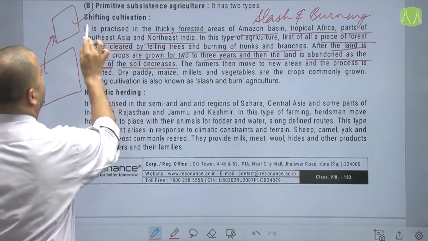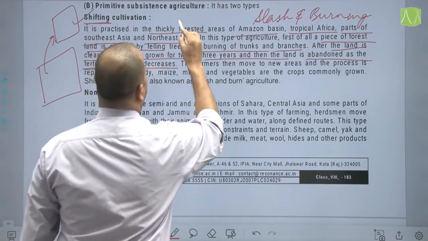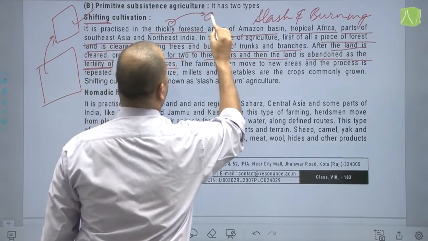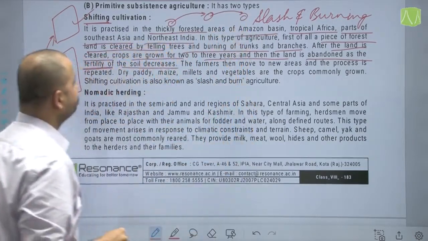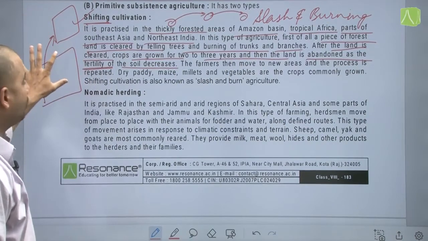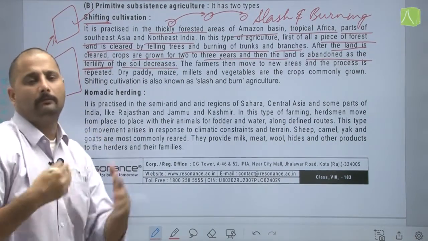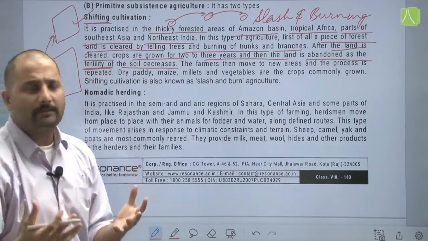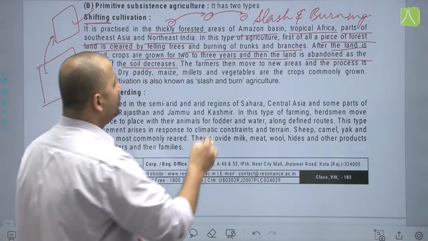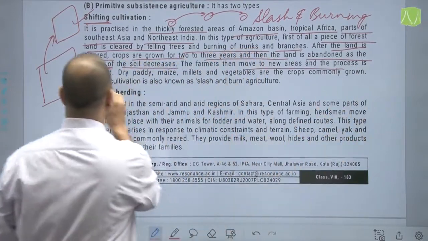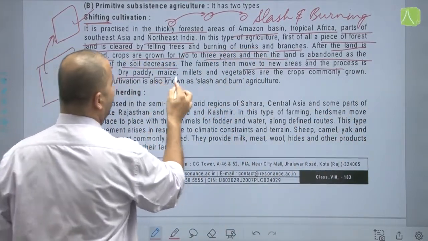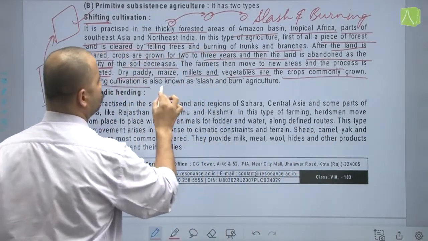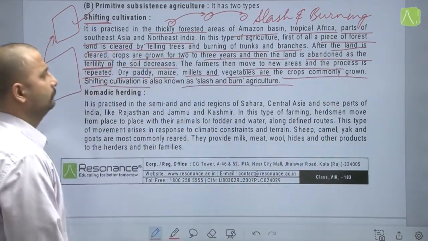So therefore it is also known as shifting cultivation. That is, from one area they are shifting to another area, and from there to another area, and that is left as it is, so that within a span of 5 years, 10 years, it can again regrow its natural fertility. The farmers then move to new areas and the process is repeated. Dry paddy, maize, millets and vegetables are crops commonly grown. Shifting cultivation is also known as slash and burn agriculture.